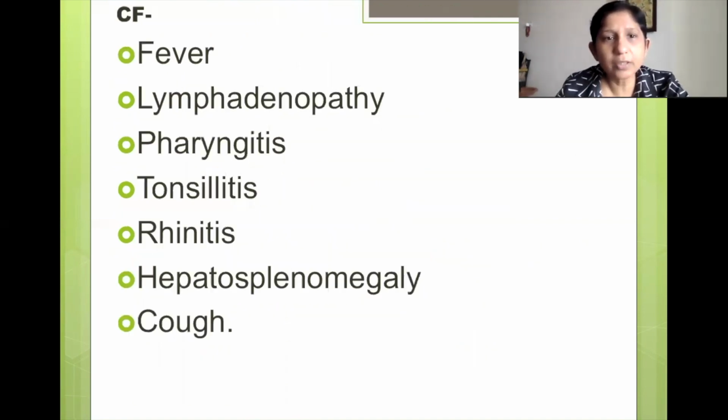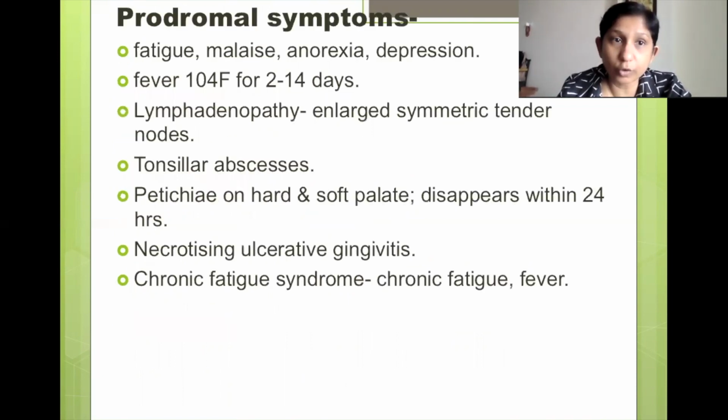Now, clinical features: since it affects the upper respiratory tract, it would have fever and lymphadenopathy, these are prodromal symptoms, and pharyngitis, tonsillitis, and rhinitis, which again affects all the pharyngeal areas. Hepatosplenomegaly might not be of interest to a dentist, but with the other features, you can still recognize the disease as infectious mononucleosis.